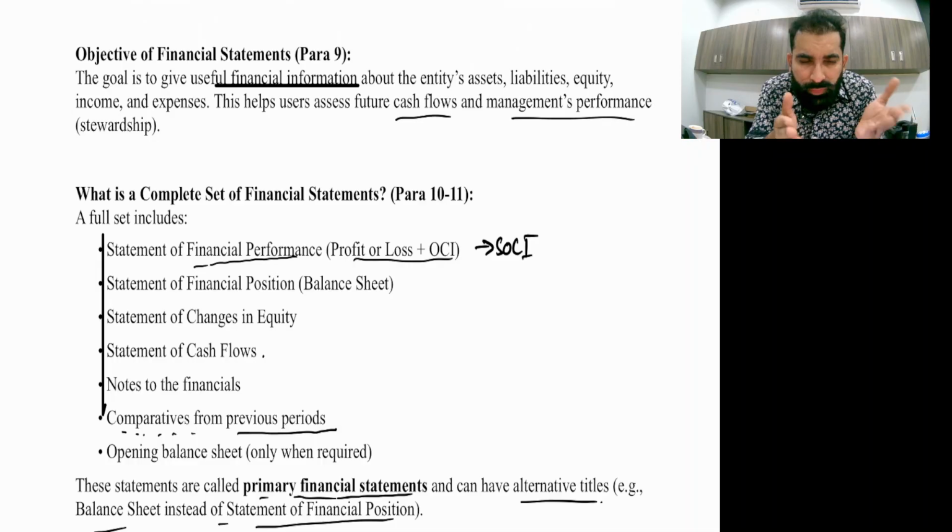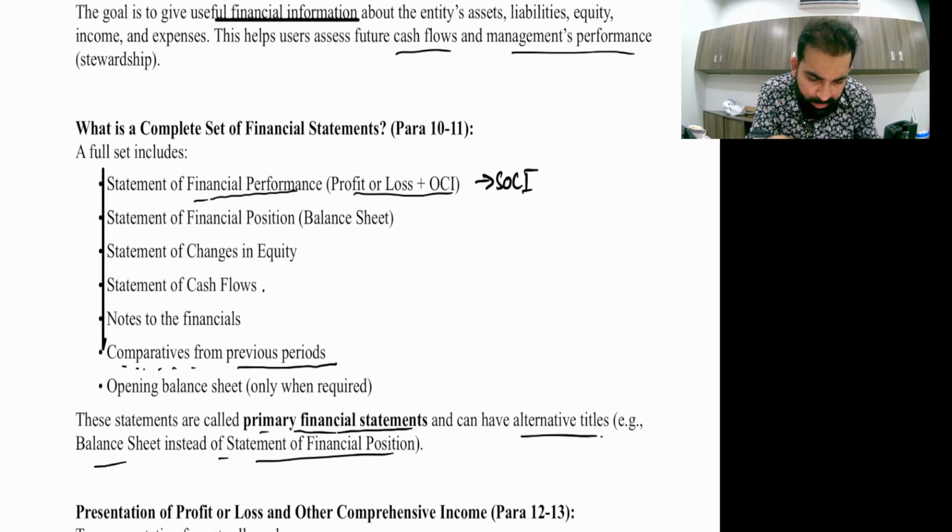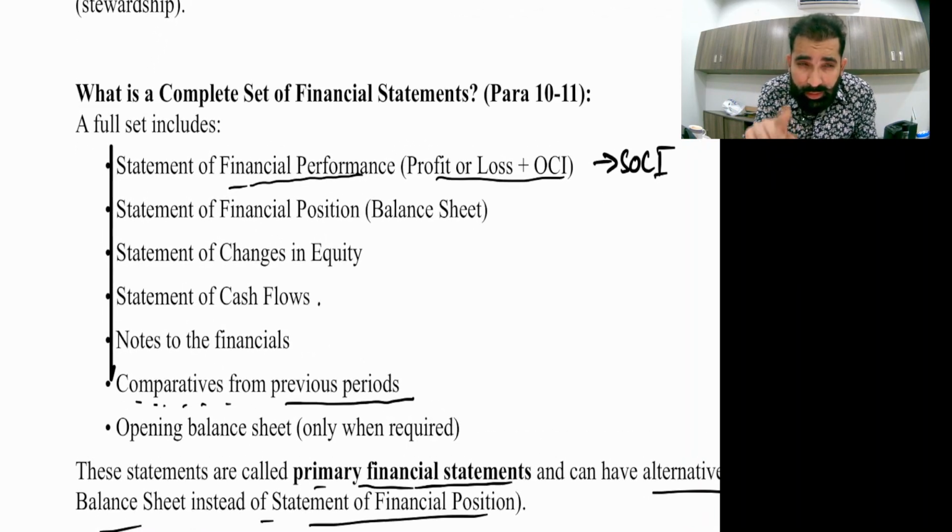Okay, now what is the complete set of financial statements? See, hope you remember, the statement of financial performance, profit and loss plus OCI, then the statement of financial position, which is also called the balance sheet, then the statement of changes in equity, then the statement of cash flows, notes to the accounts, then we have comparatives from previous periods.